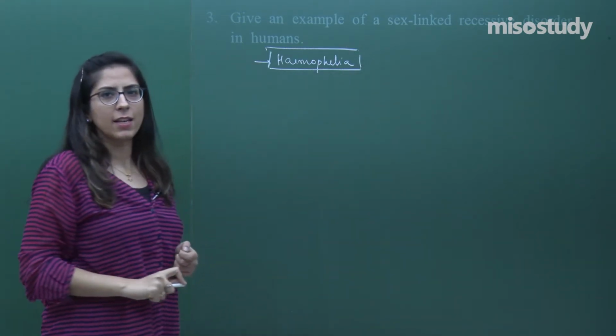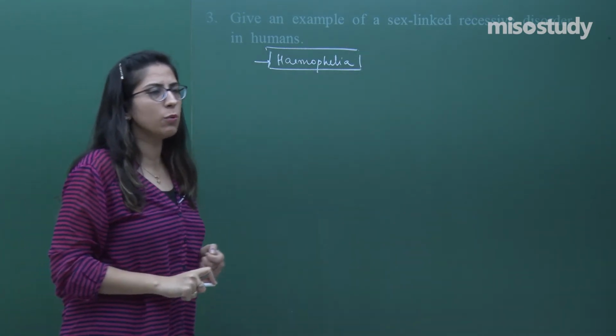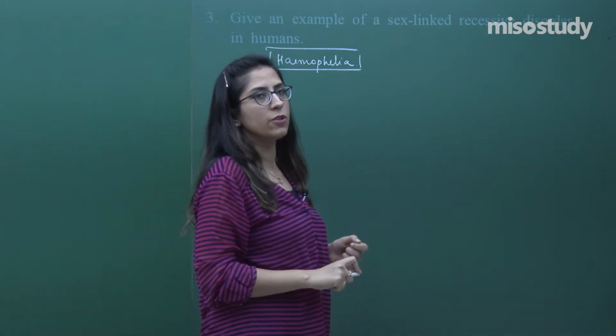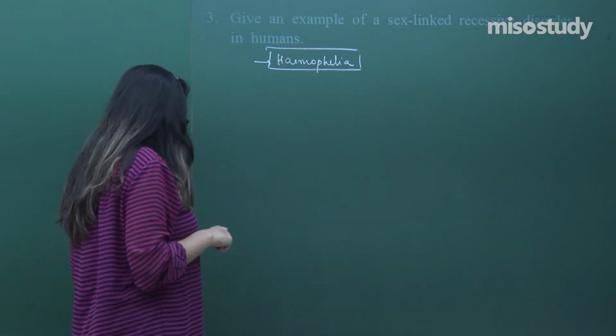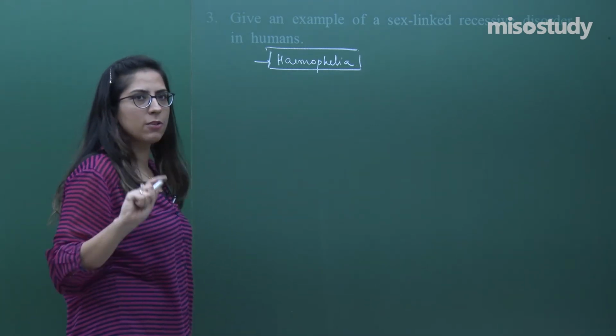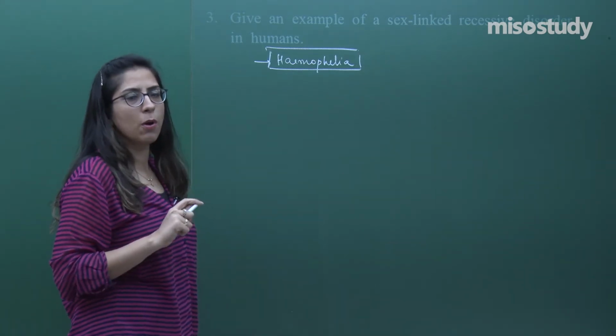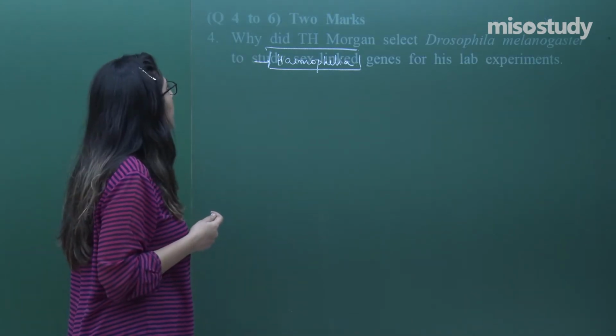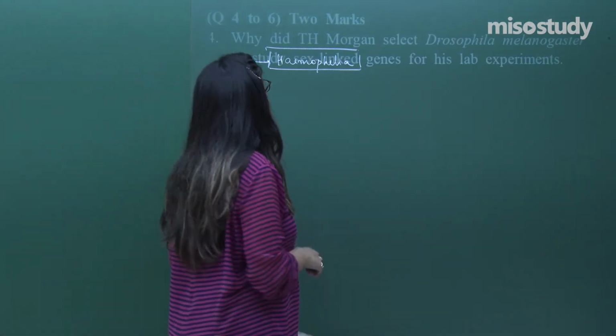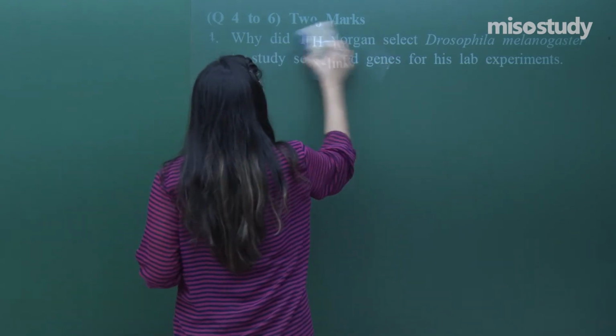So the correct answer is hemophilia. It is X-linked and it is a recessive disorder, that you should keep in your mind, right? So this was question number 3, 1 mark. We have completed all the 1 mark questions, but you don't have to stop here. You have to practice much more. Now let's move towards the next. This is a 2 marks question.